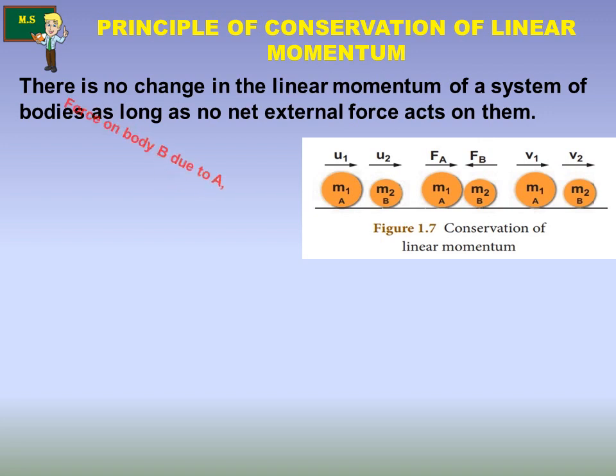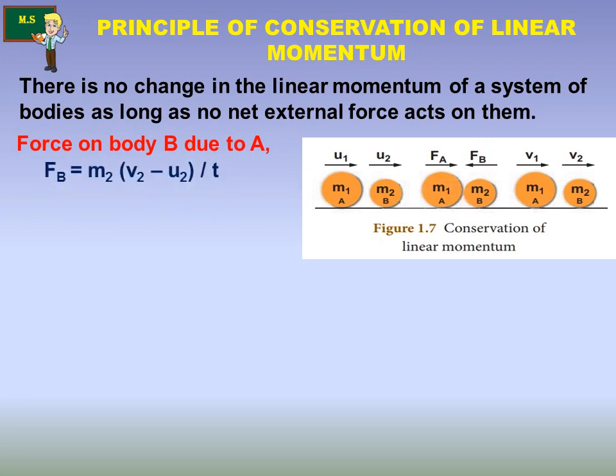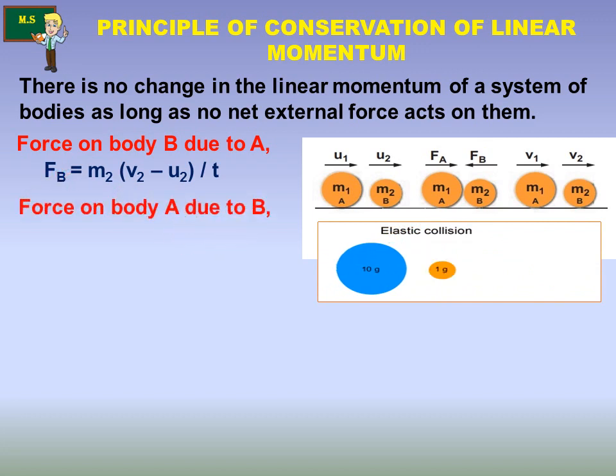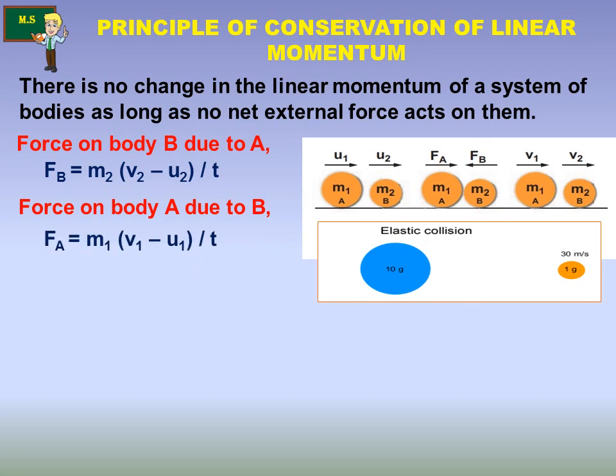I have given terms for this reference. This is the force on body B due to A: FB is equal to M2 (V2 minus U2) divided by T. And the force on body A due to B, in this example of collision, FA is equal to M1 (V1 minus U1) divided by T.